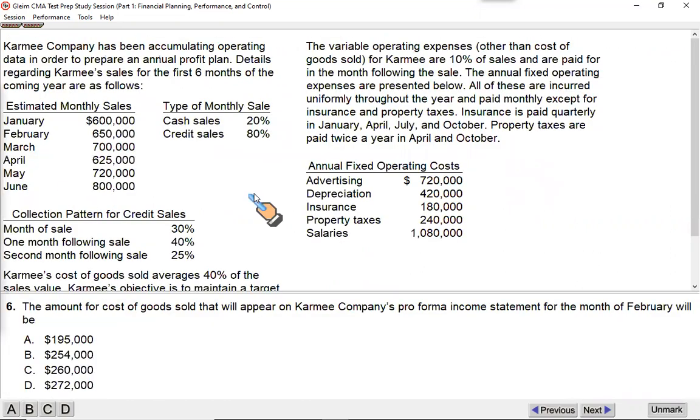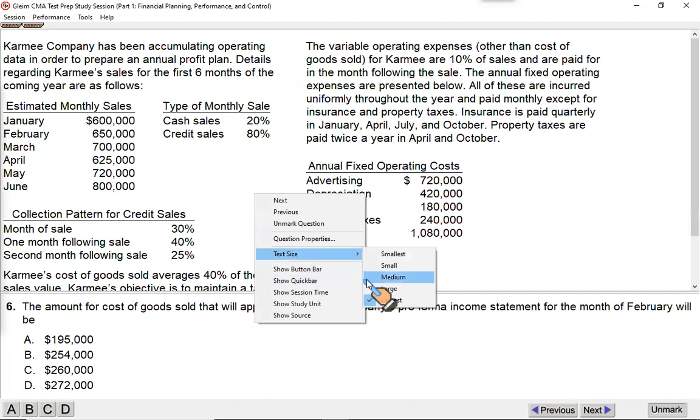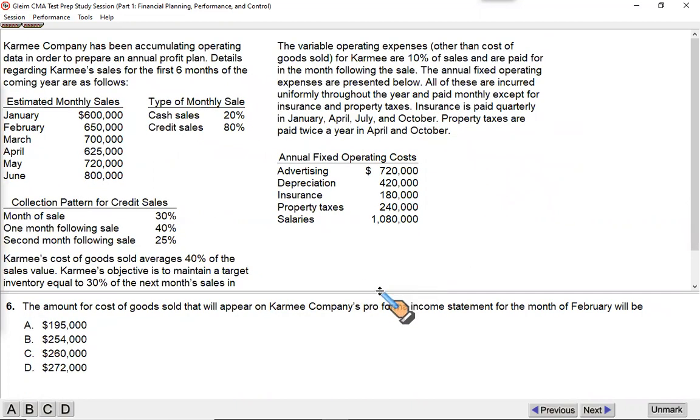Now, this is more like a question that can be considered as a right question for understanding the cash flow, the cash budgets. Now, this is quite an extensive question, right? Let's see. Kermi company has been accumulating operating data in order to prepare an annual profit plan. Details regarding Kermi sales for the first 6 months of the coming year are as follows. These are the sales figure for the coming 6 months. And this is the breakup of the sales. 20% is cash and 80% is the credit sales.